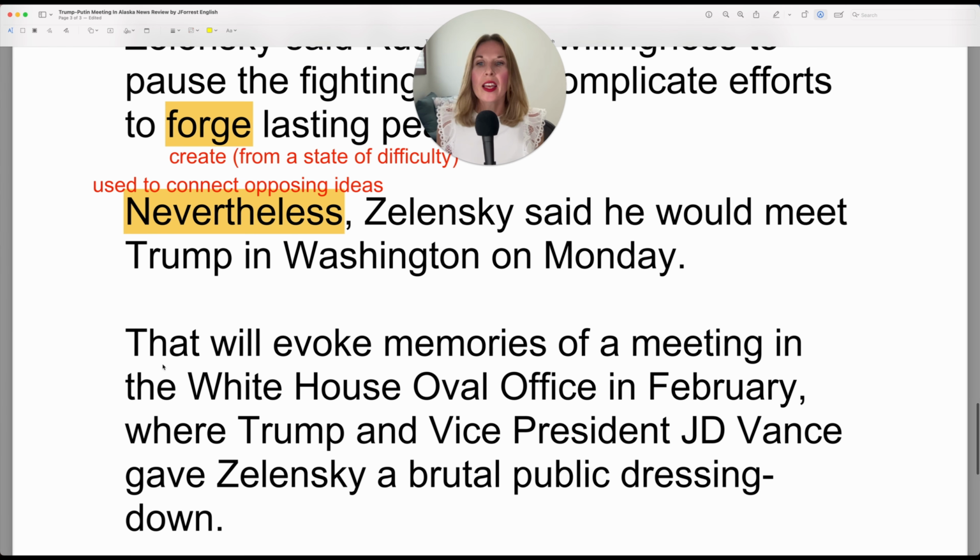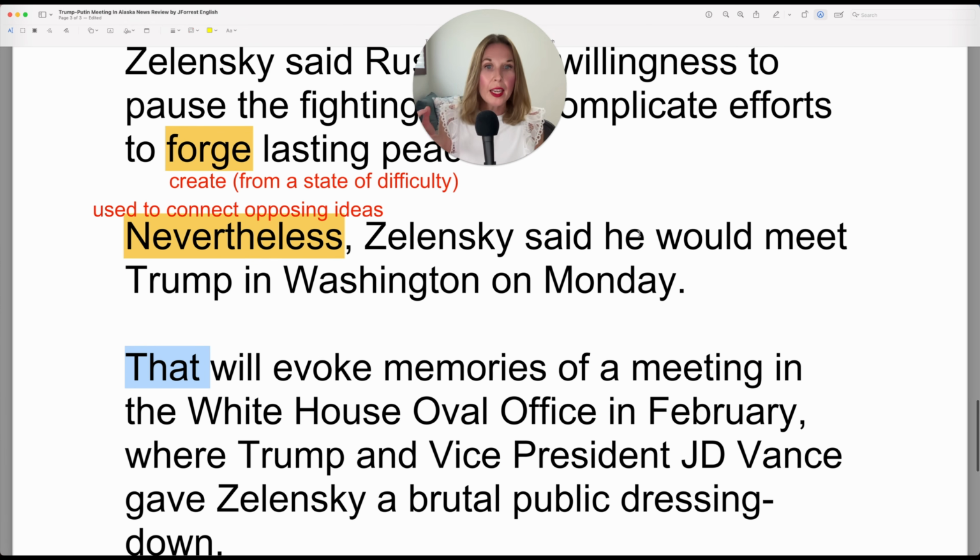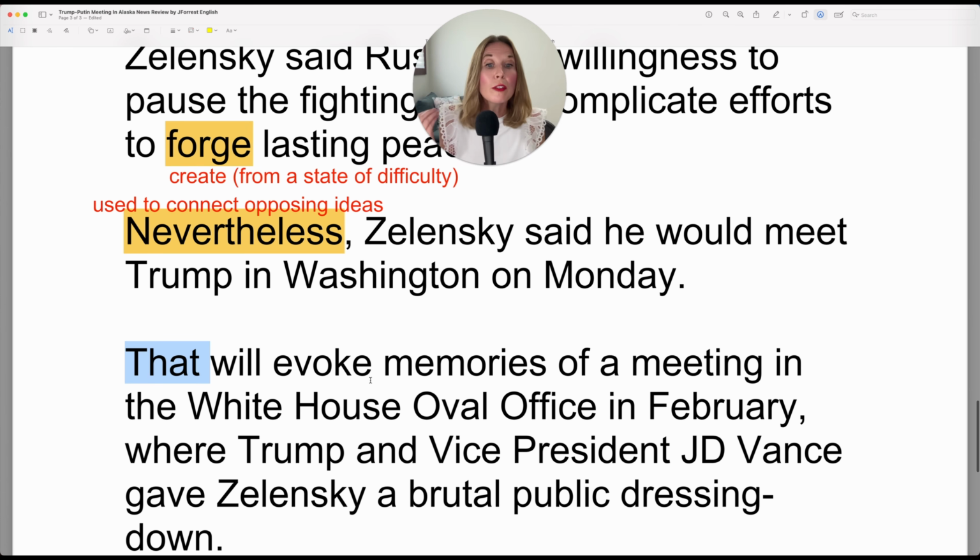Let's keep reading. That will evoke memories. The verb here, evoke, means that it will cause you to remember. So it will bring to mind the memories. It will remind you of something, in this case, the meeting. And that represents the meeting between Zelensky and Trump on Monday. That will evoke memories of a meeting in the White House Oval Office in February.